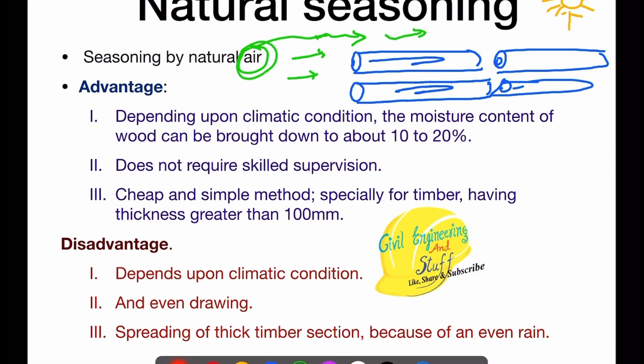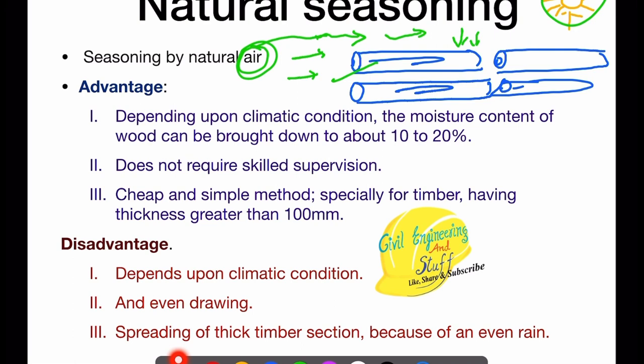Because of these two factors, sun and air, the moisture content starts to reduce. And once we reach the desired moisture content, we take these woods for the desired commercial purposes.